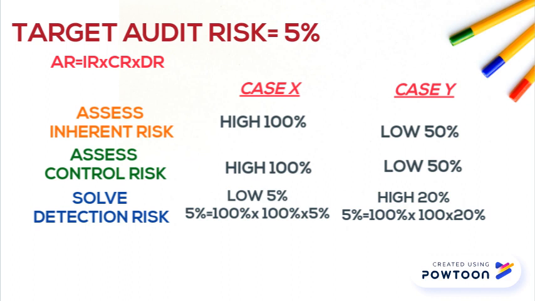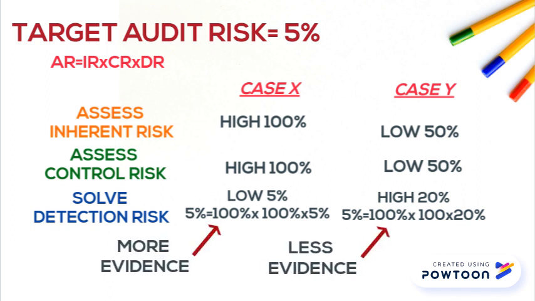Detection risk represents the amount of substantive audit work we perform. Said another way, we gather evidence to support the management assertions to reduce this risk. The more evidence we gather, the lower the risk that we miss anything. So, in conclusion on audit risk, where we have assessed inherent and control risk as high, we need to gather a lot more evidence than in the case where we assess the same risks as low.